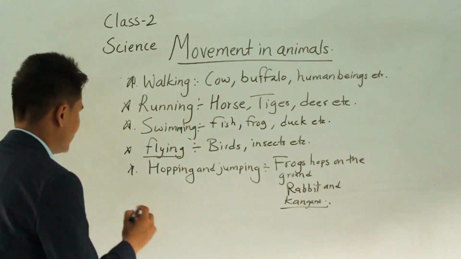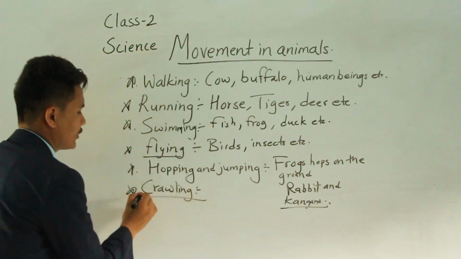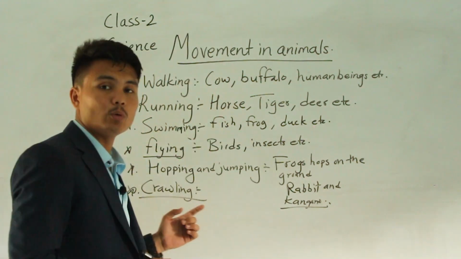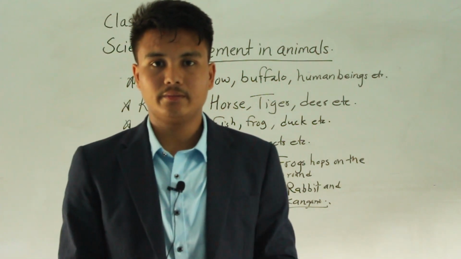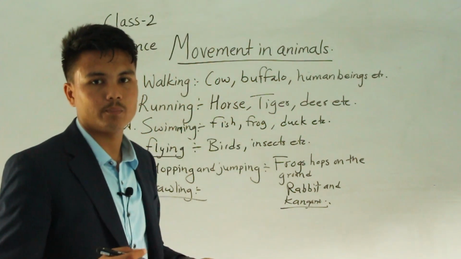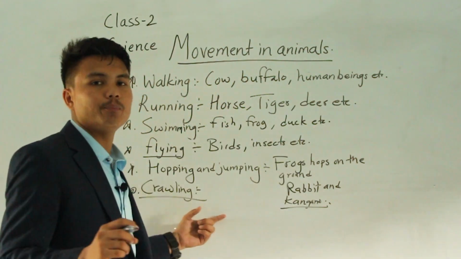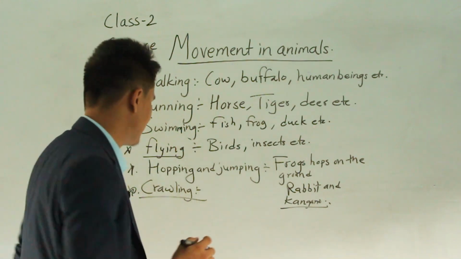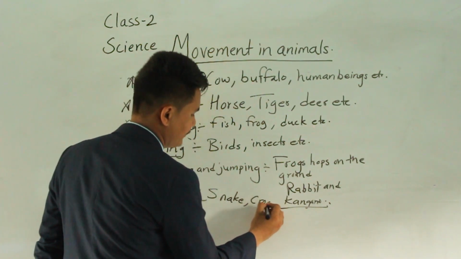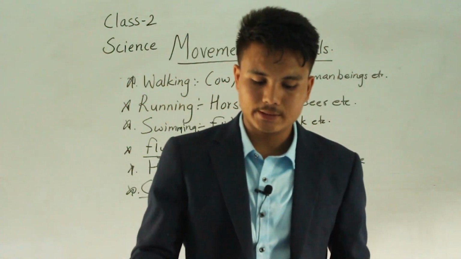So at last we have crawling. Crawling means those animals who do not have legs to stand and walk, they need to creep or crawl on the ground. Animals that move by crawling on the ground are called crawling animals. For example, snake, crocodile, etc. are some examples of animals.